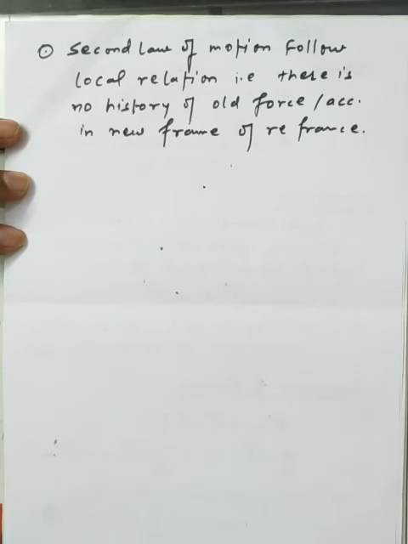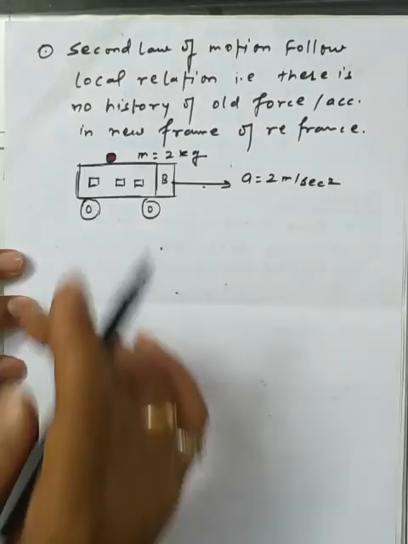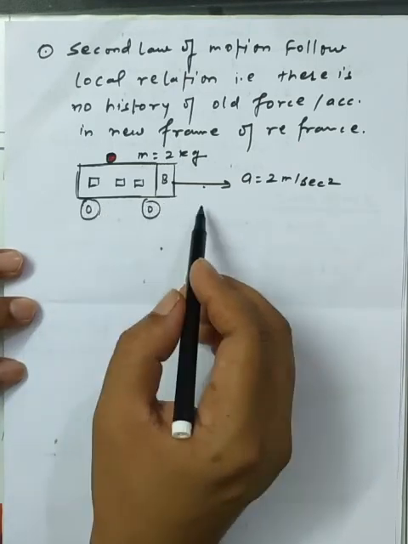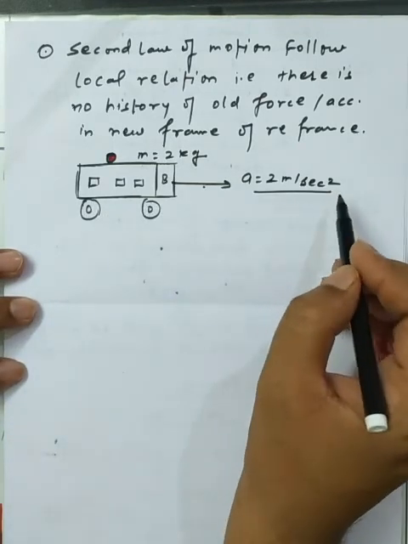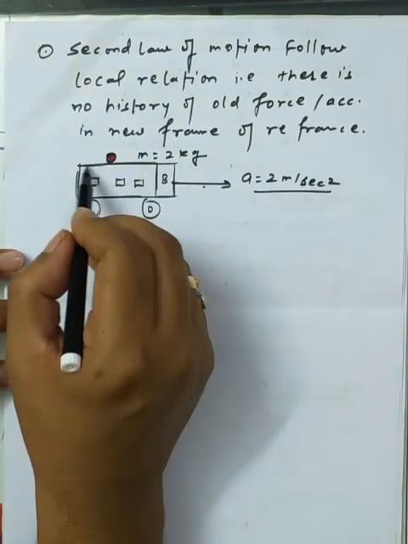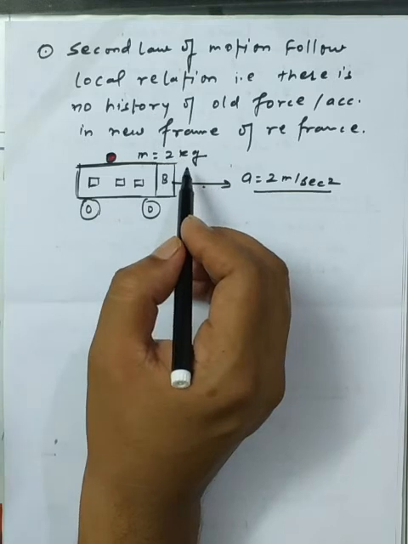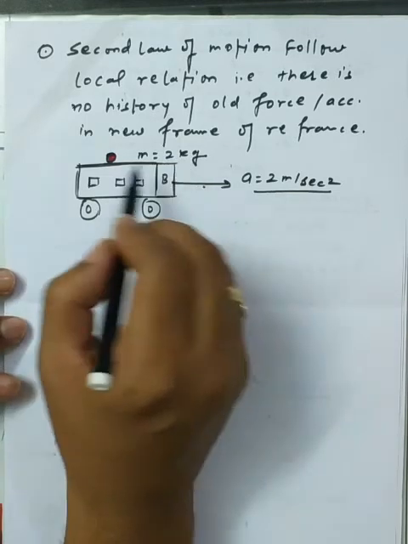So for it we are just assuming one of the basic cases, so you can easily understand it. Take a frame of reference with a moving bus having an acceleration of 2 meter per second square, and on the roof of the bus there is a ball having a mass of 2 kilogram. What is the horizontal force on this ball?